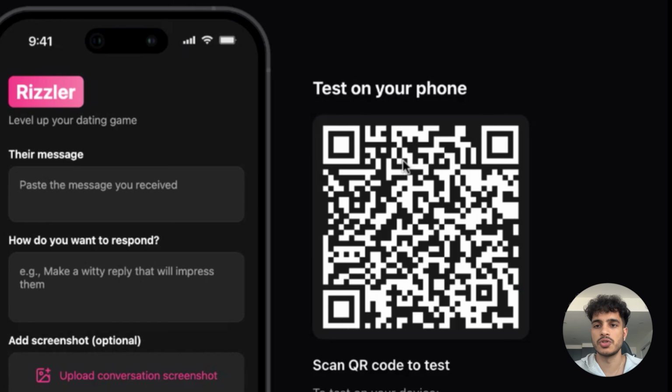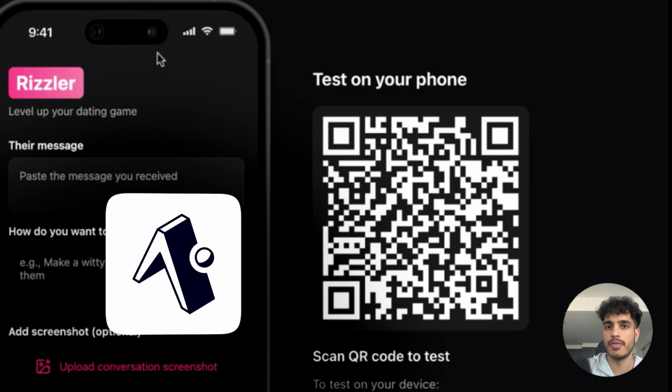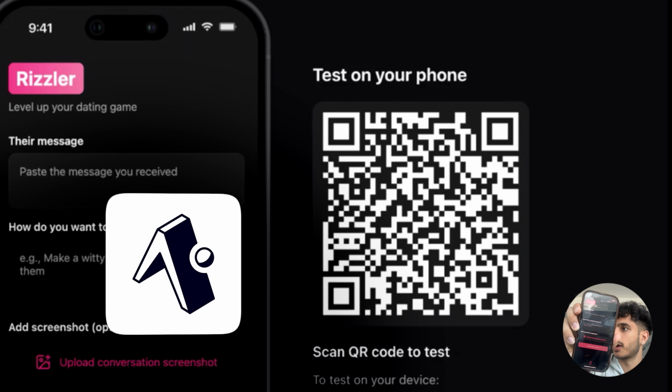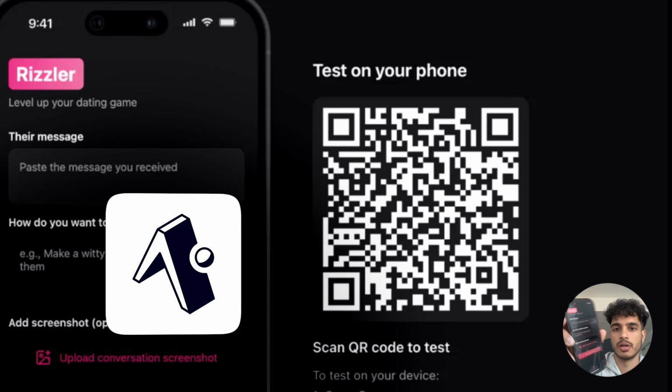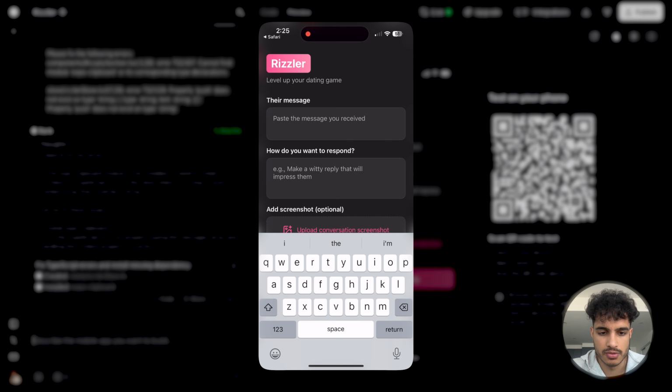So what you have to do is scan this QR code on your phone, make sure you have the Expo app downloaded, and then you can see right here I have the actual app loaded on my phone. I'm gonna screen record and show you guys myself testing this app, right? Seeing how good it is, right? This is a first go. I'm excited to see the results.